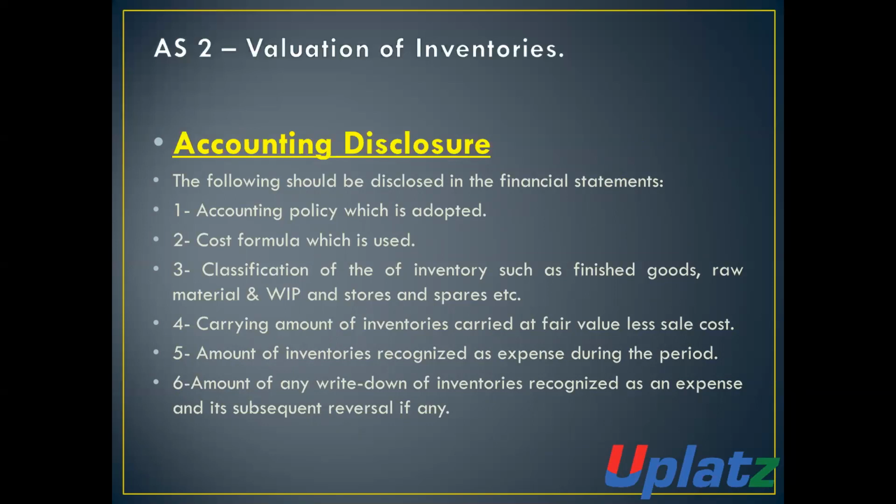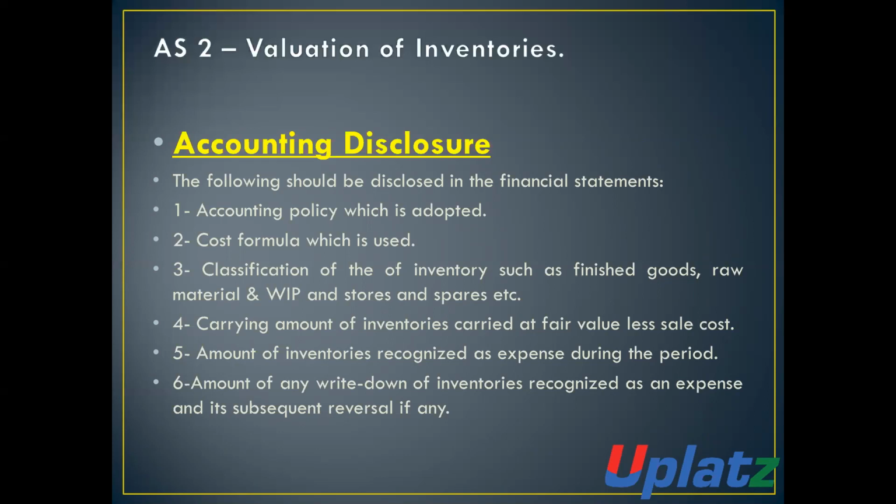Number 3, classification of the inventory such as finished goods, raw material, WIP, stores and spares etc. There should be proper classification of the inventory, such as what is considered as finished goods, raw material, WIP, stores and spares etc. Number 4, carrying amount of inventories carried at fair value less cost to sell.